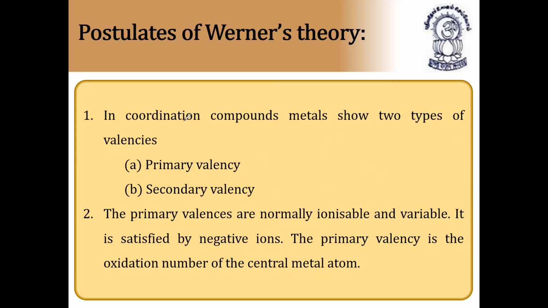Please note down. First postulate: in coordination compounds, the metal shows two types of valencies, primary valency and secondary valency. The primary valencies are normally ionizable and variable. It is satisfied by negative ions. So we can say the primary valency is the oxidation number of the central metal atom.